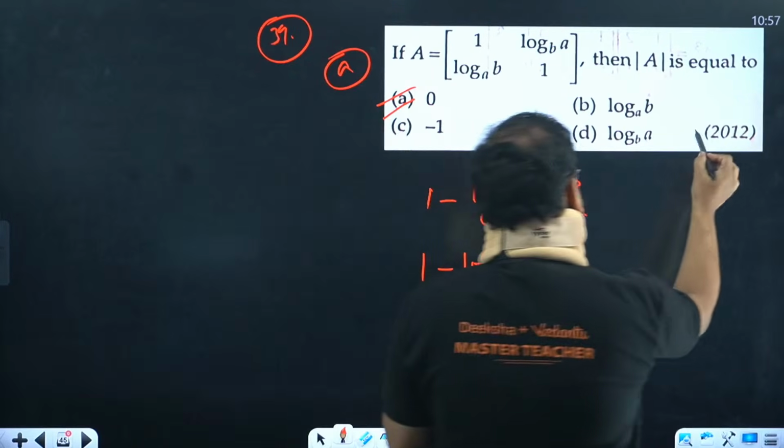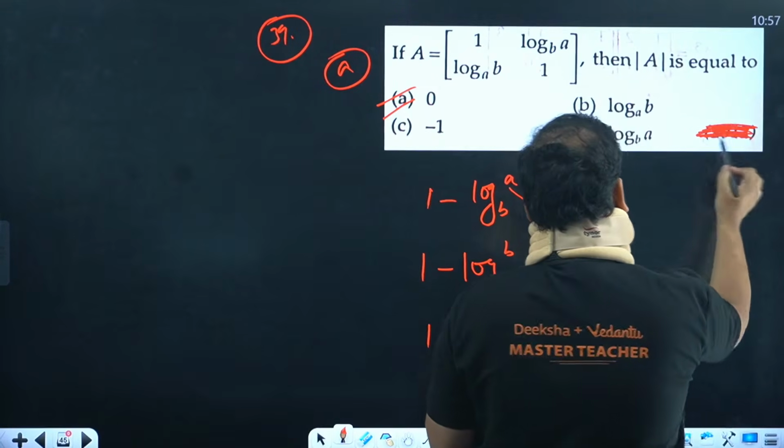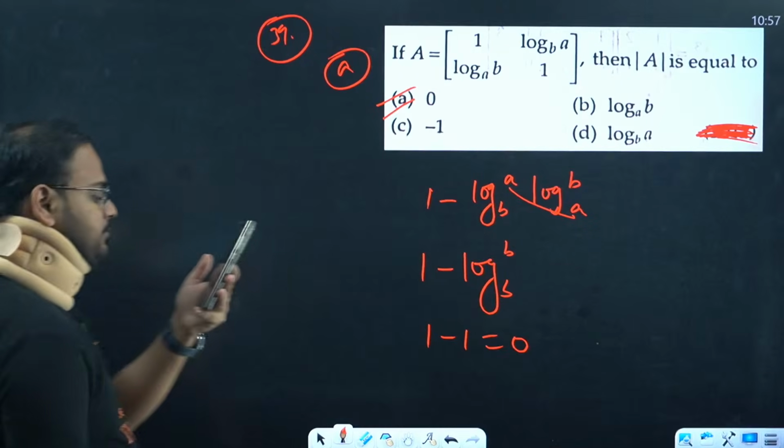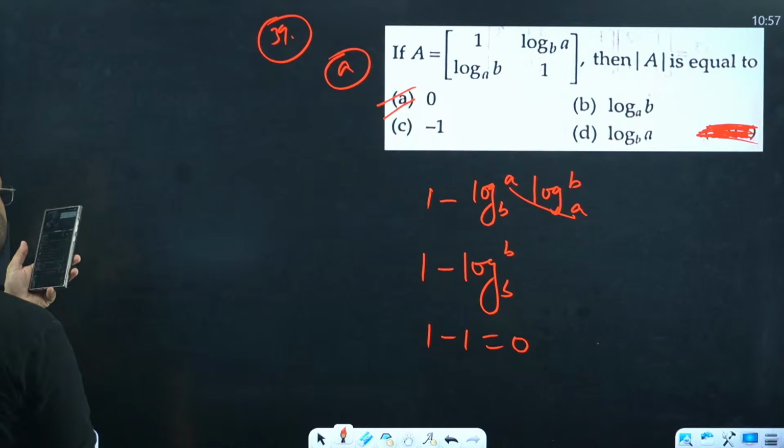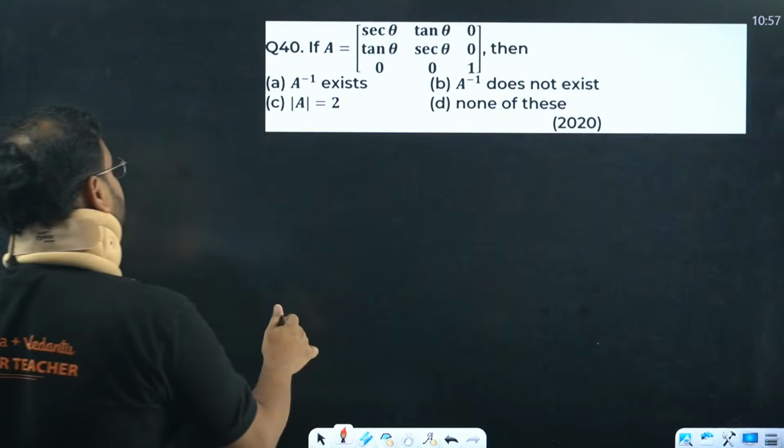Not PYQ from CET. No. Correct. 40th one.